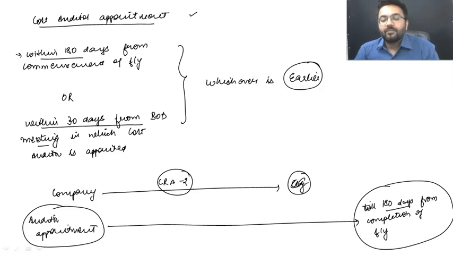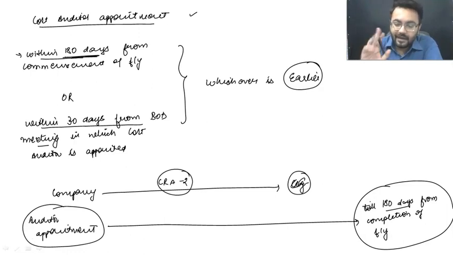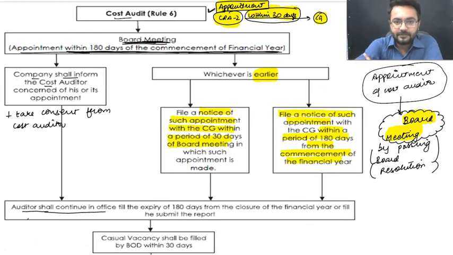The logic behind 180 days is that he was appointed within 180 days. He can continue till 180 days, or the time when he submits his cost audit report. After that he is relieved. I am going to explain that in the next few topics.